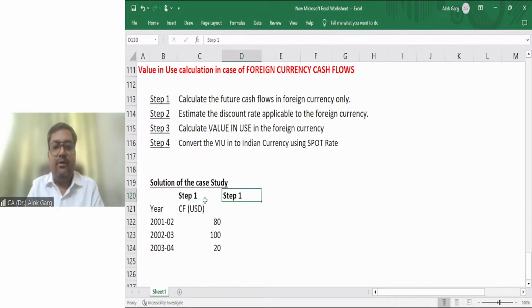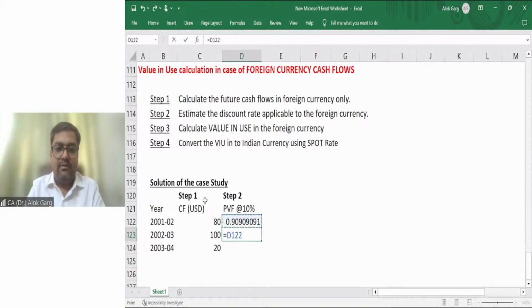What is my step number two? My step number two is discount rate. So estimate the discount rate applicable to that foreign currency only. I need to compute the present value factor at 8%. This is 1 divided by 1.1, and it is divided by 1.1 and again divided by 1.1.